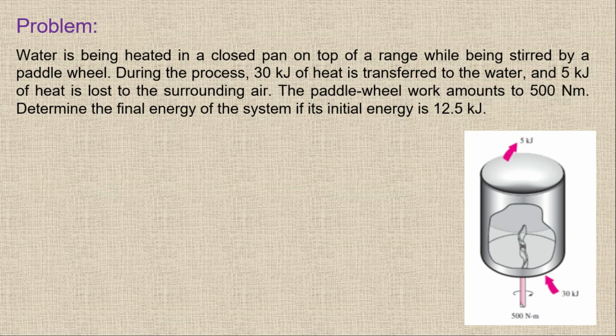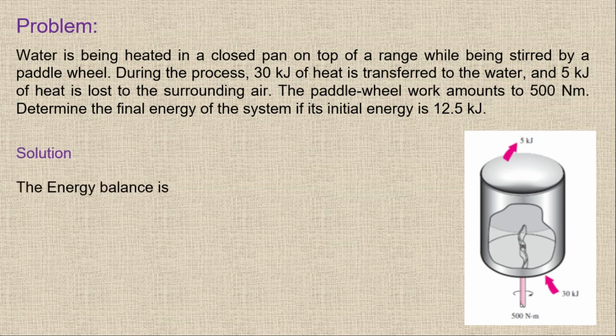The energy balance states that the energy in minus energy out is equal to the change in the energy of the system. So we have the energy in, energy out, and then we have delta energy of the system. For the change in the energy of the system, we have only the internal energy.